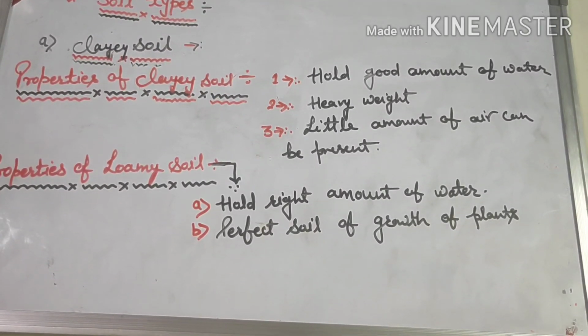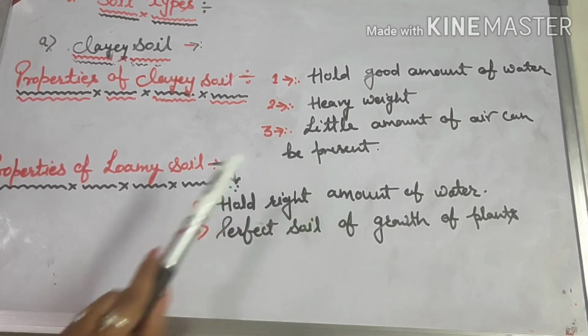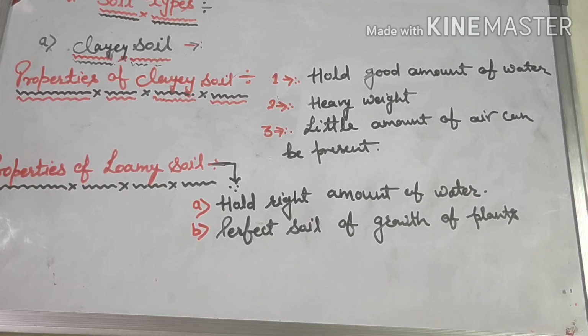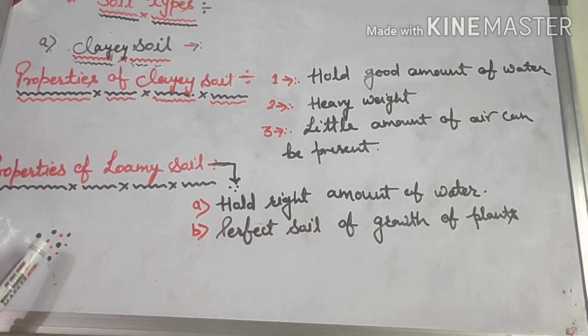Now the next one is the properties of loamy soil. Till now we have seen that sandy soil does not hold water at all and clay soil holds a lot of water. So loamy soil is kind of intermediate between the two. It holds more water than sandy soil and less water than clay soil. So a perfect amount of water is held by loamy soil. This soil consists of an equal number of big particles and small particles. So you can see here big and small particles are present.